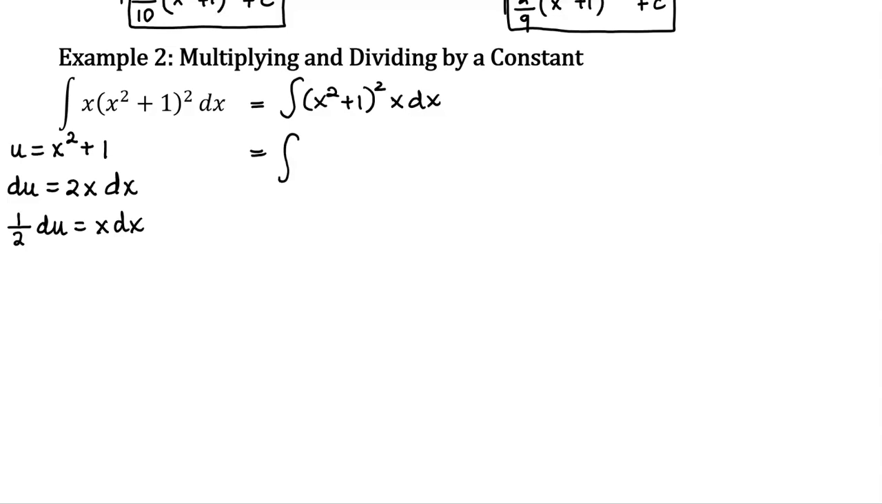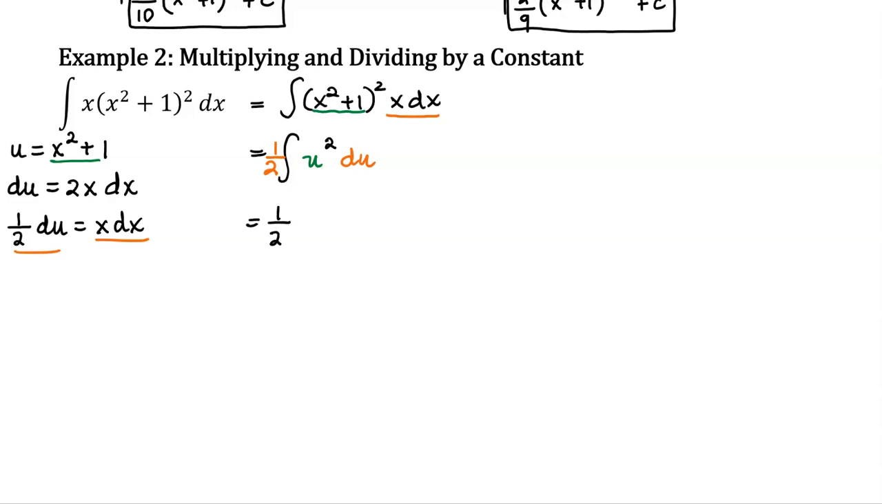Let's start substituting. I'm going to replace the x squared plus 1 with u. It is still squared. And then I will replace the x dx with a 1/2 du. You can go ahead and stick the 1/2 on the outside of the integral and the du at the back of the integral. Now let's integrate.